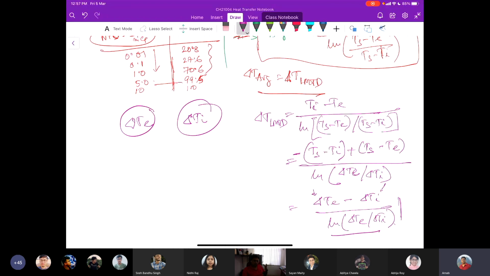For example, consider a tube wrapped with an electrical coil that is supplying a constant heat flux throughout the flow. But then again, the surface temperature may change because the fluid is flowing and heat transfer is happening. So we'll come to that in the next class.